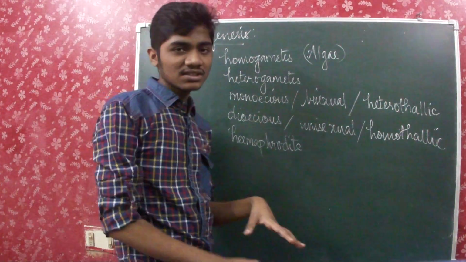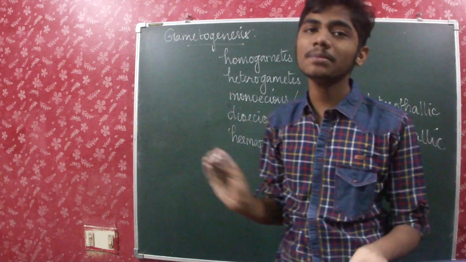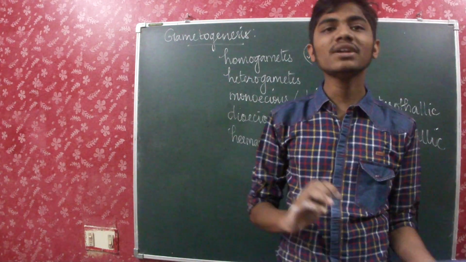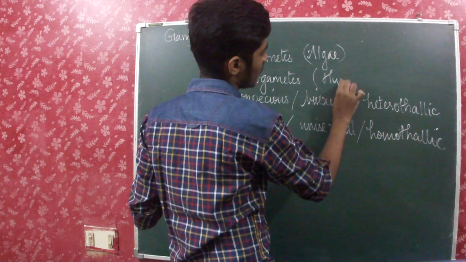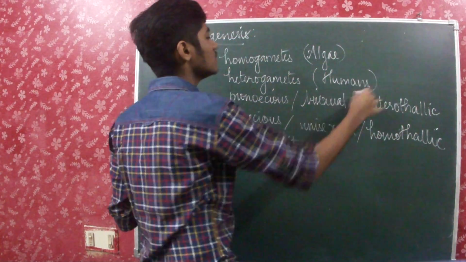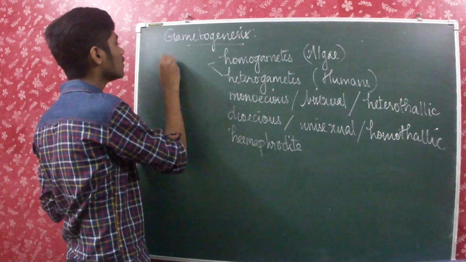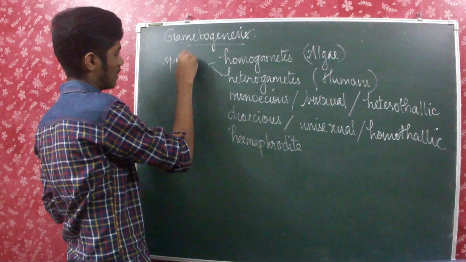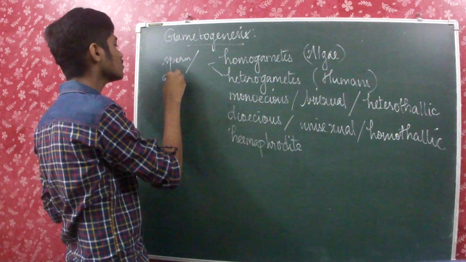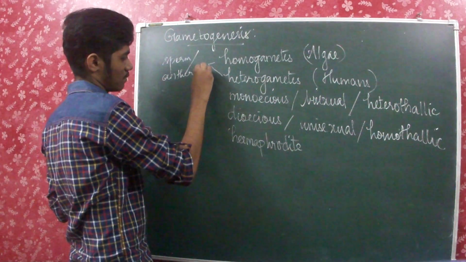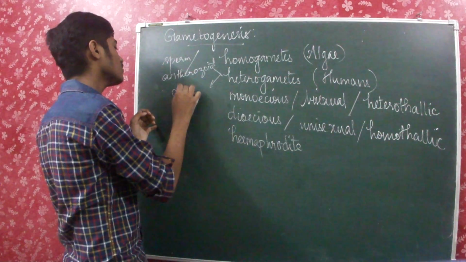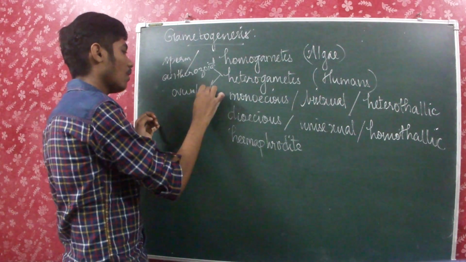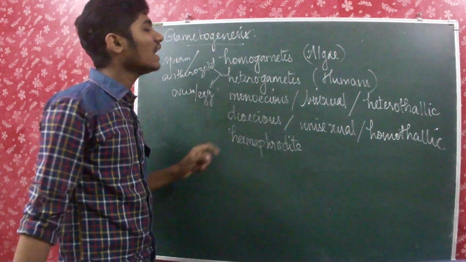And heterogametes, that is, both the gametes can easily be distinguished, that this is the male gamete and this is the female gamete. And this occurs in humans and a lot of other mammals also. So here the male gamete is known as sperm or anthrozoid, and the female gamete is known as ovum or egg.